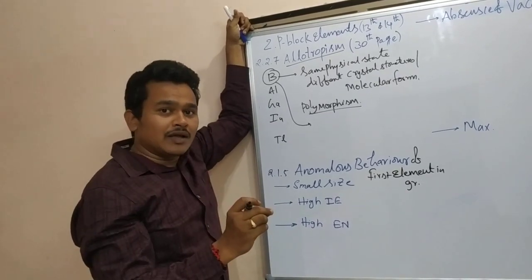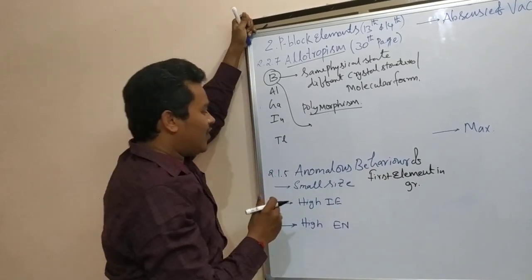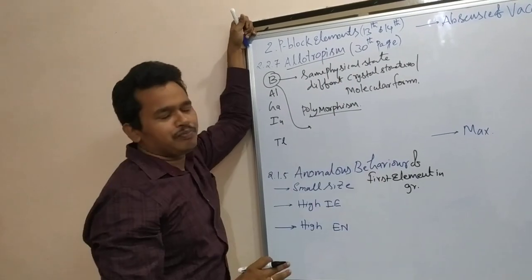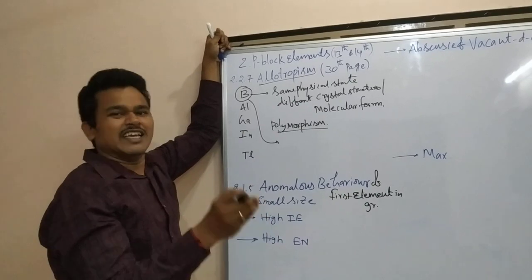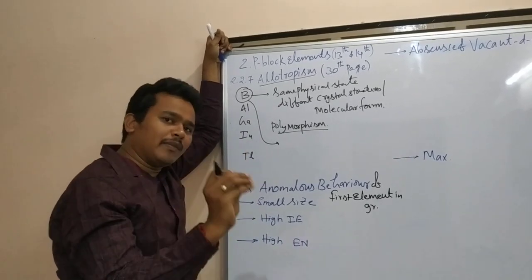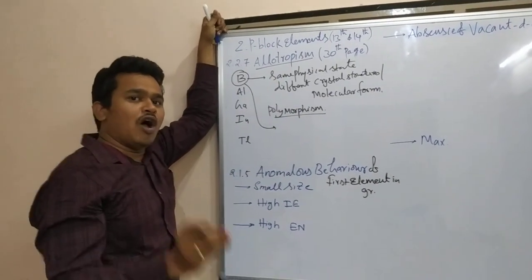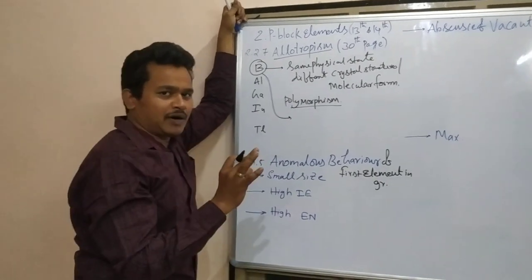Why is he not coming? Because of certain properties, certain reasons. What are the reasons here? Generally, these points are common for anomalous behavior of all the first elements in each group: boron in the 13th group, carbon in the 14th group, nitrogen in the 15th group, oxygen in the 16th group. Like that, it is common.